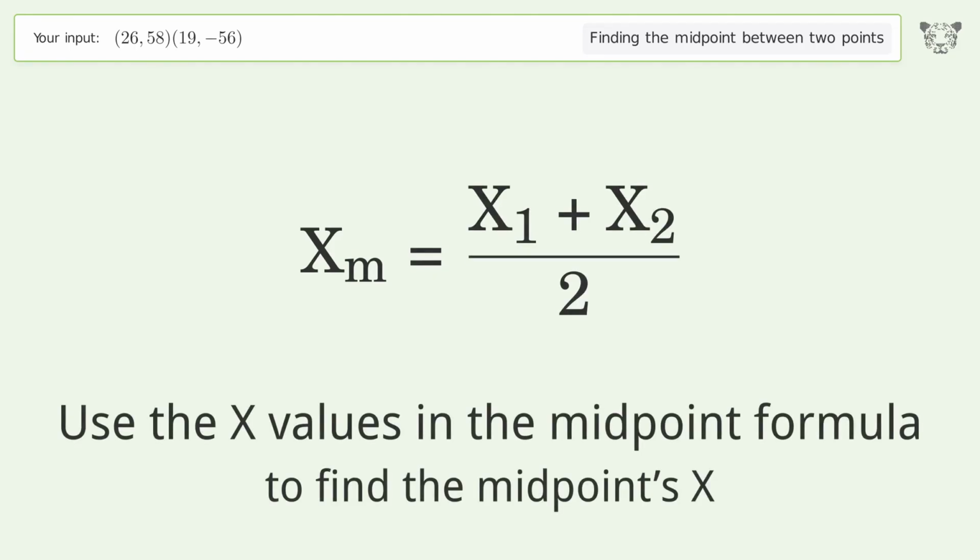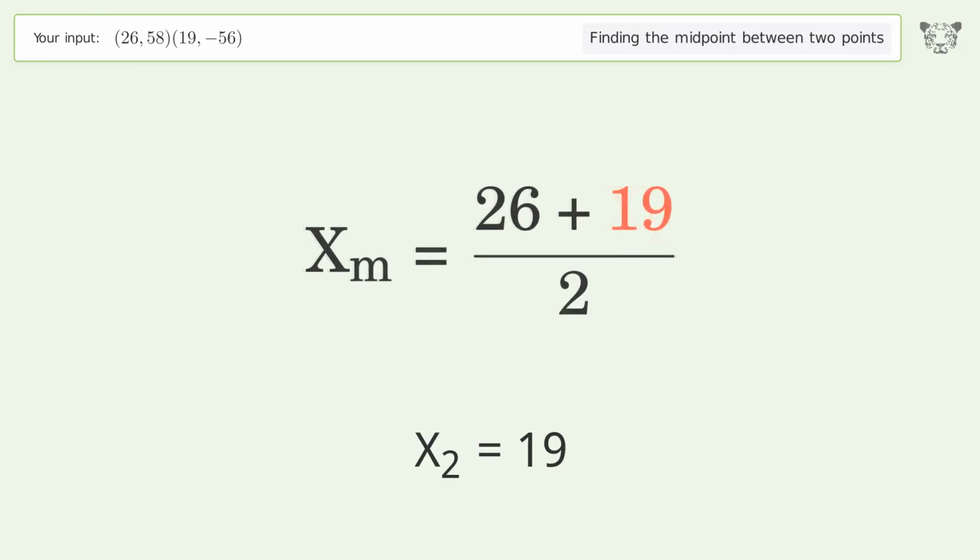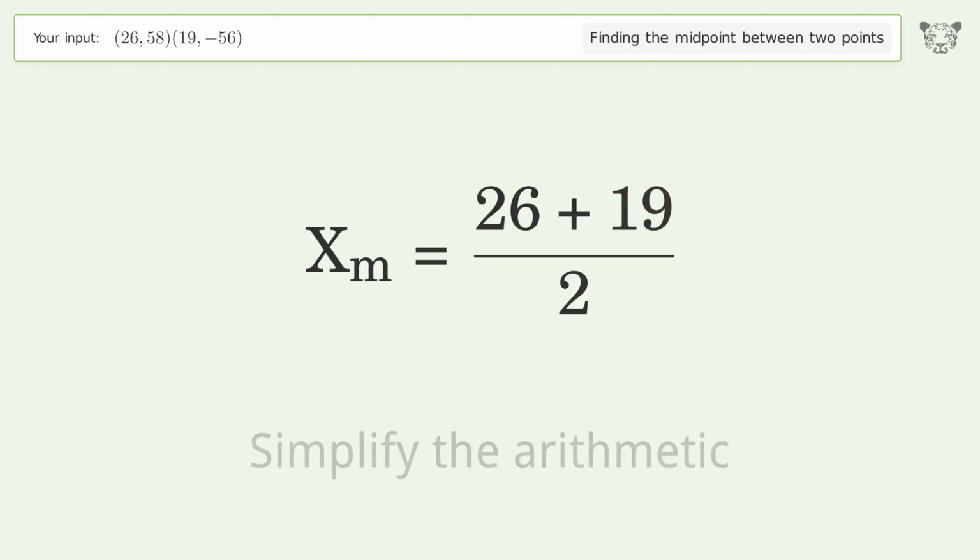Use the x values in the midpoint formula to find the midpoint's x. x1 equals 26. x2 equals 19. Simplify the arithmetic.